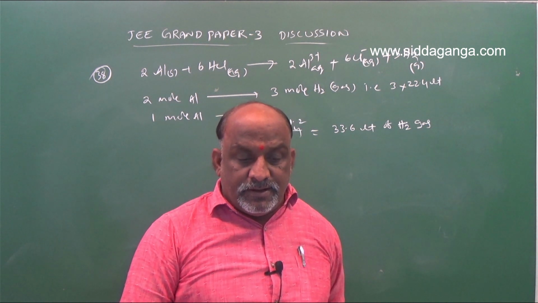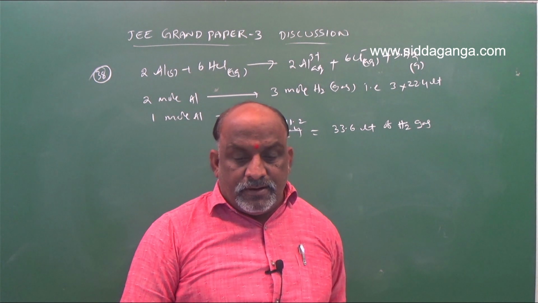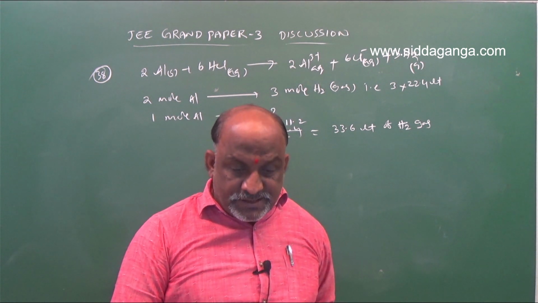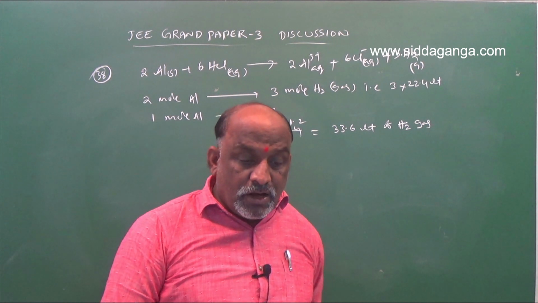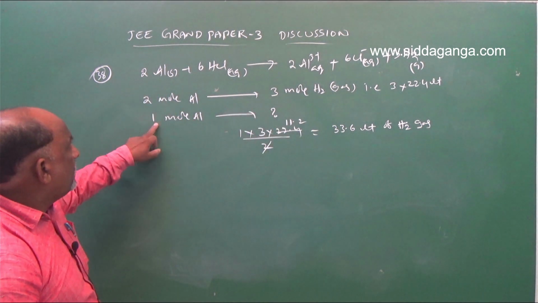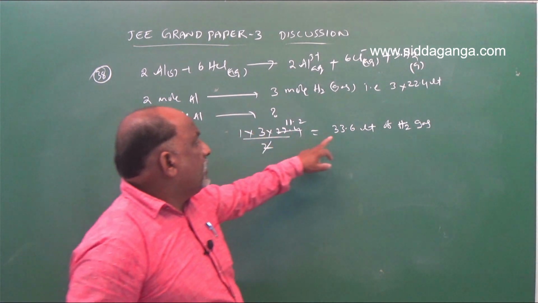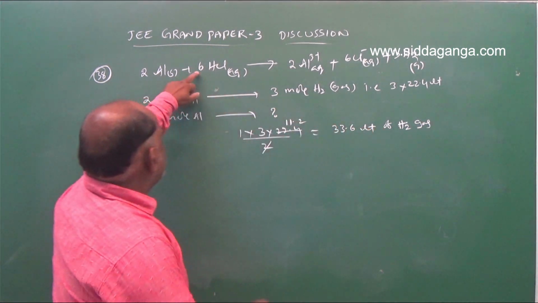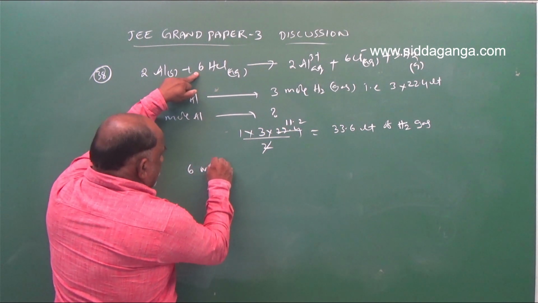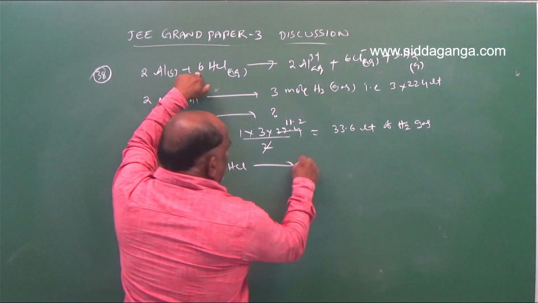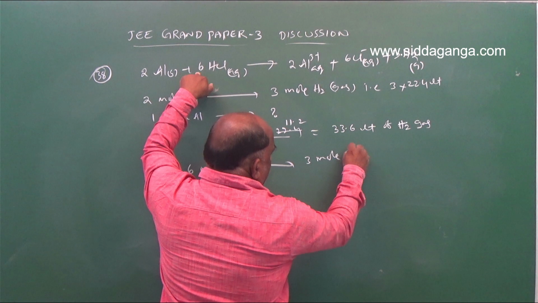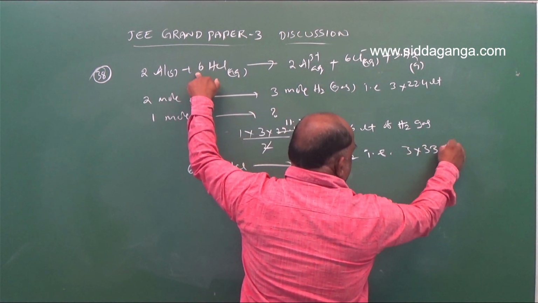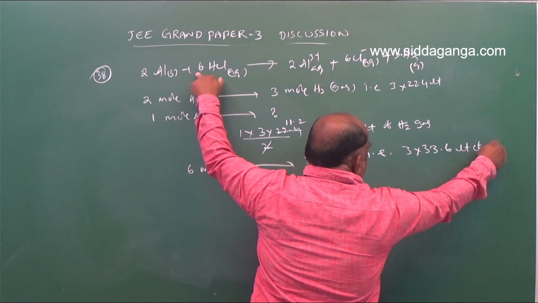Regardless of temperature and pressure, for every mole of aluminum that reacts, 1 mole aluminum reacts, it liberates how much? 33.6 liters of H2 gas. Suppose we go with 6 moles HCl. 6 moles HCl produce how much? 3 moles H2, that is 3 into 33.6 liters of H2.